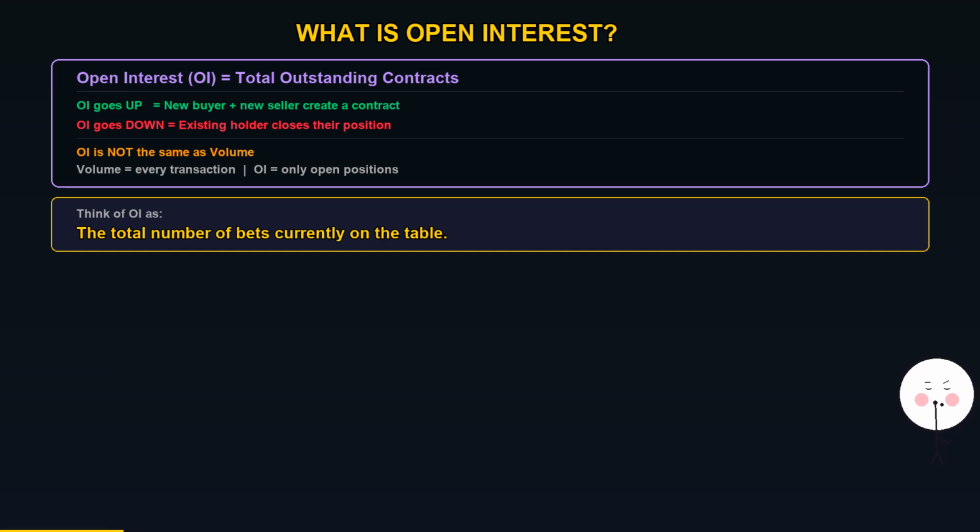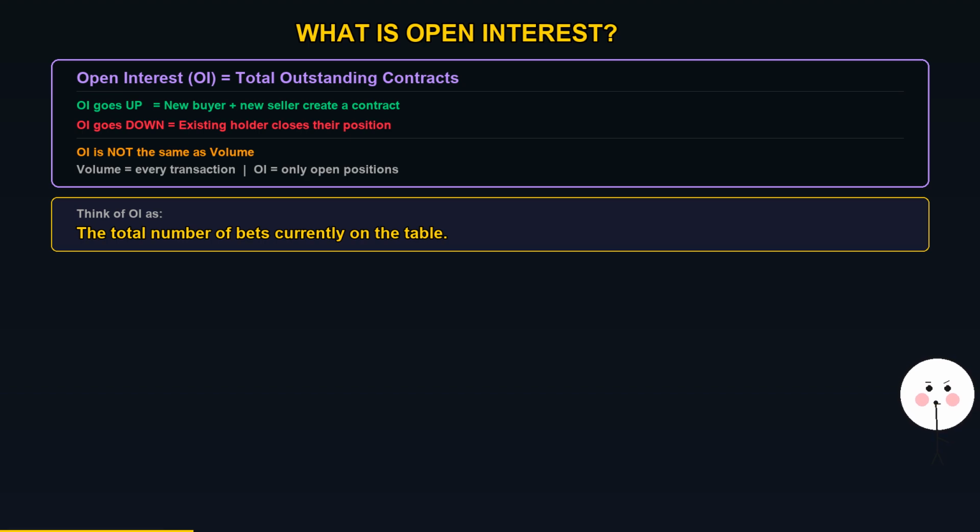What is open interest? Open interest, or OI, is the total number of outstanding contracts that have not been settled. Every options contract has 2 sides, a buyer and a seller. When a new buyer and a new seller create a contract, open interest goes up by 1. When an existing holder closes their position, open interest goes down.